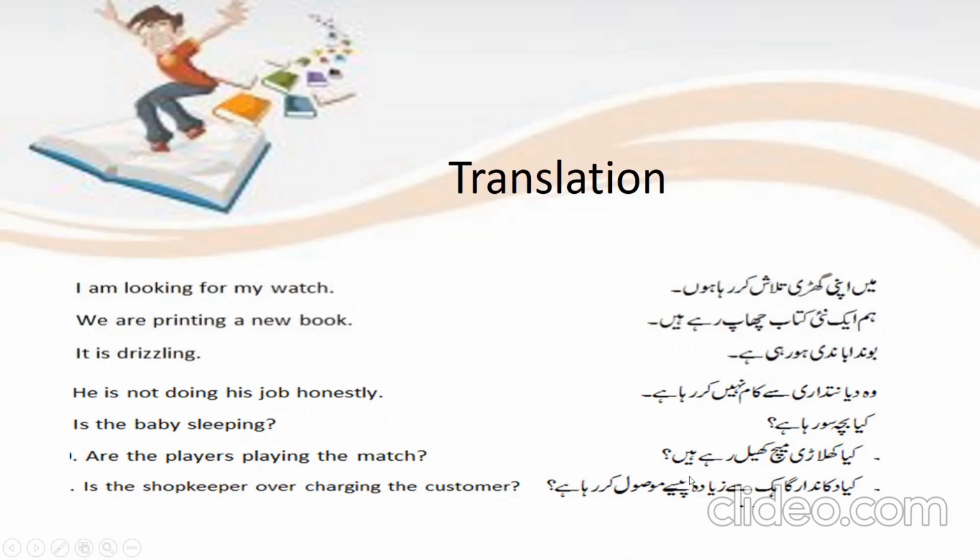क्या खिलाड़ी मैच खेल रहे हैं? Are the players playing the match? Question mark. This is interrogative. Okay. क्या दुकानदार ग्राहक से ज्यादा पैसे वसूल कर रहा है? Is the shopkeeper overcharging the customer? Question mark. So you might have noticed all these Urdu sentences are ending on raha hai, rahe hai, raha hu. So it means these are present continuous tense and we have translated them according to the structure of present continuous tense. Okay.